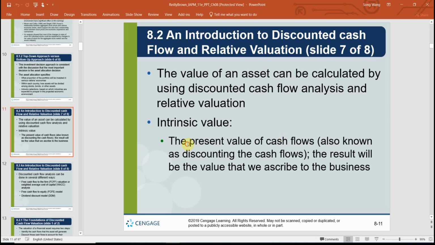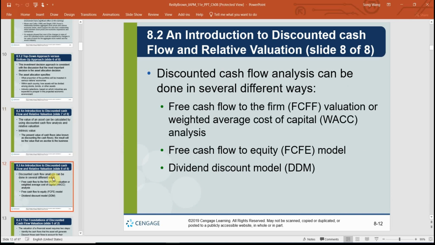And the present value of the cash flows will be called intrinsic value, and that's basically the true value of the assets. And if we own stocks, then the stock can generate dividends, and we're going to discount those dividends to get a fair value of the stocks. And that comes to this model. It's called a dividend discount model.